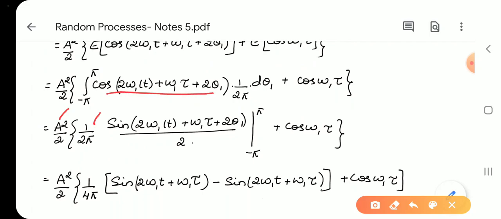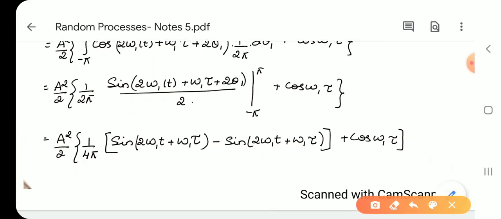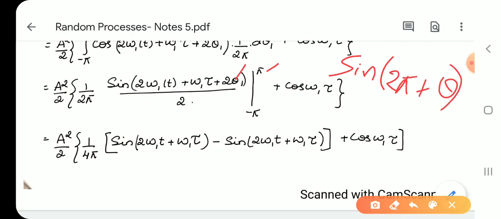When you integrate this, cos becomes sin(2 omega 1 t plus omega 1 tau plus 2 theta 1) divided by 2. Apply the limit, the constant is written as it is. When you apply pi to theta 1, it becomes sin(2 omega 1 t plus omega 1 tau plus 2 pi). It is of the form sin(2 pi plus theta). 2 pi plus theta means it lies in the first quadrant. In the first quadrant, sine is positive.